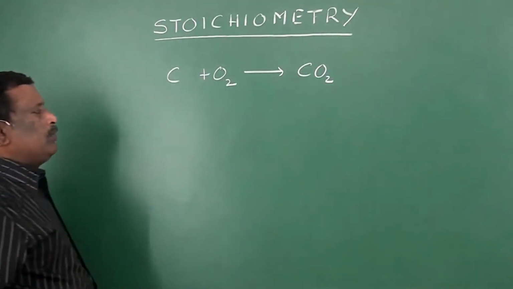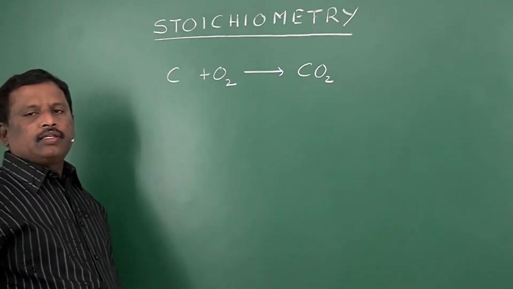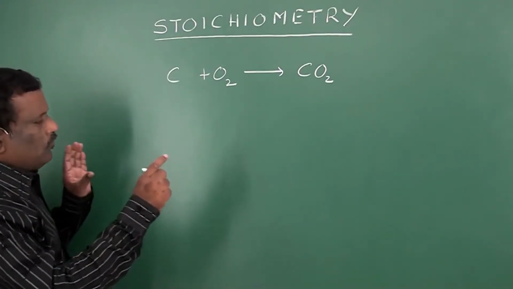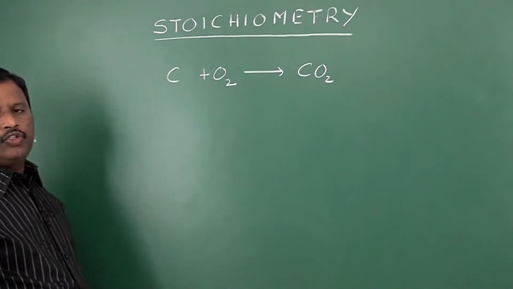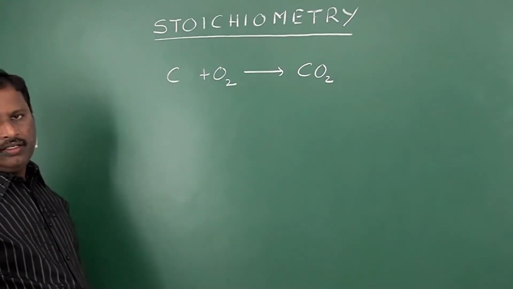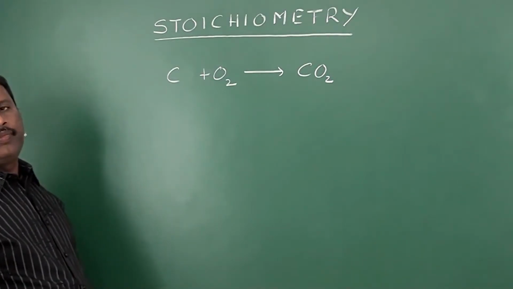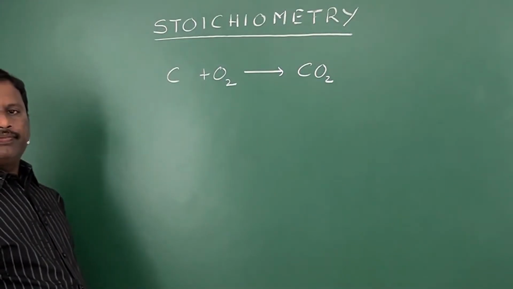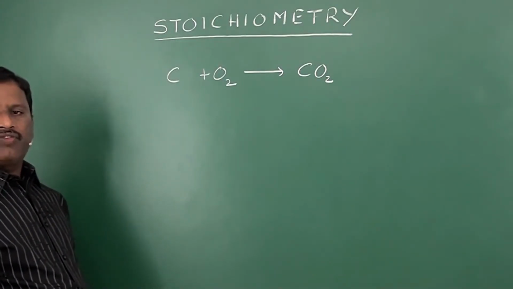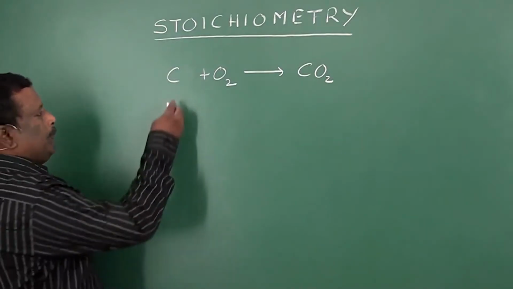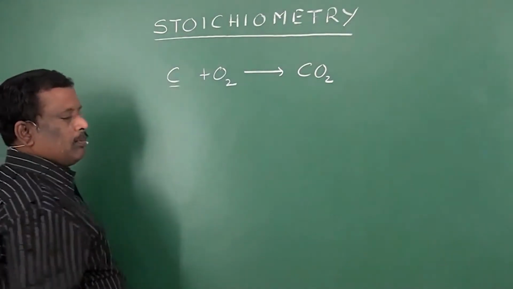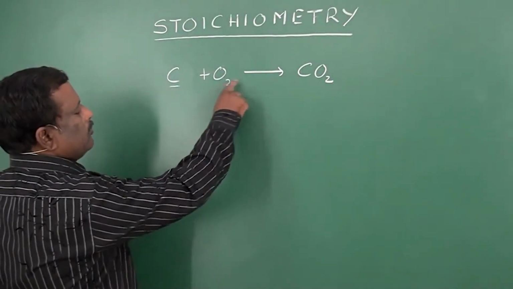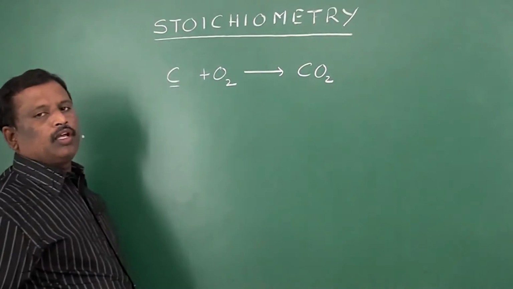If you want to verify whether the reaction is suitable for stoichiometric calculations or not, we can depend upon their molecular weights, or atomic weights in the case of atoms. Here, according to this equation, one atom of carbon is reacting with one oxygen molecule to give one CO2 molecule.